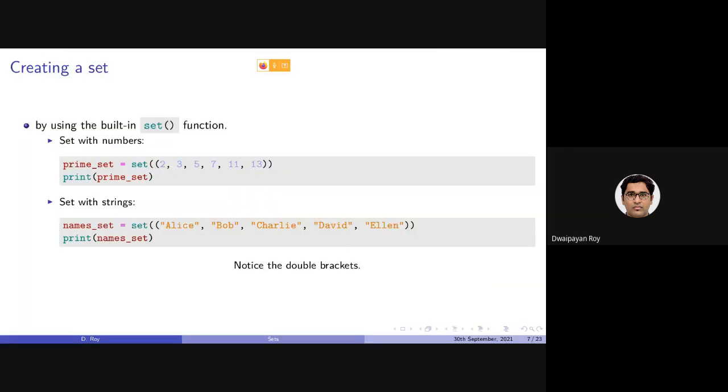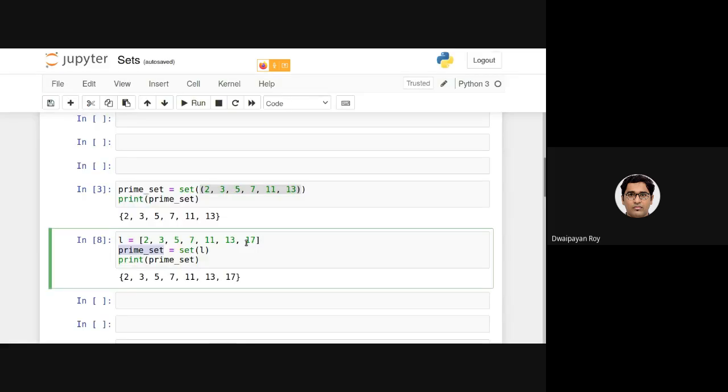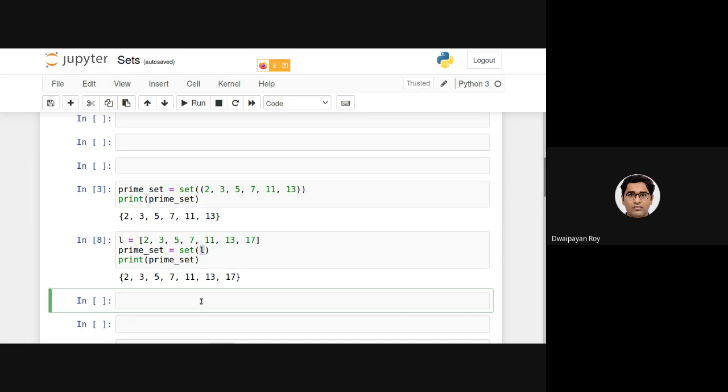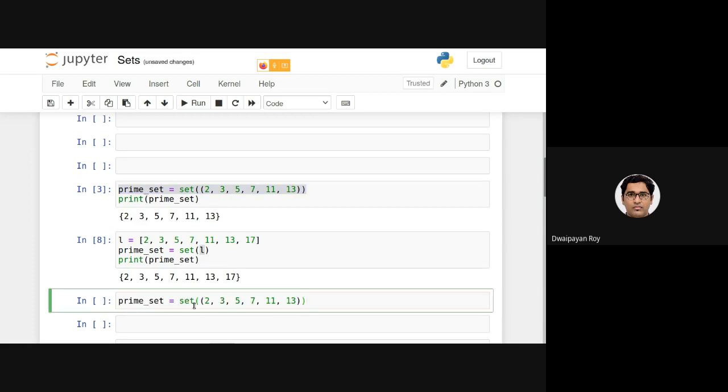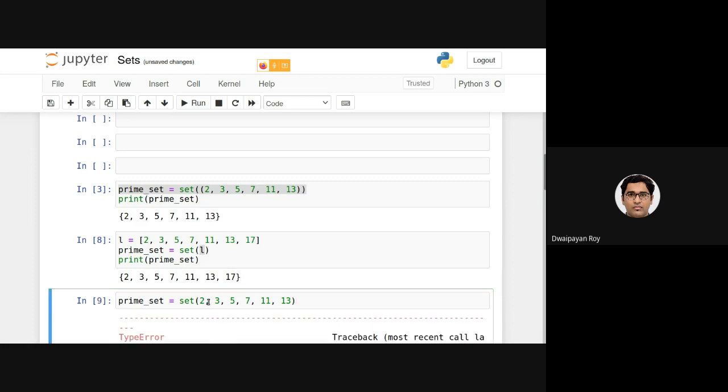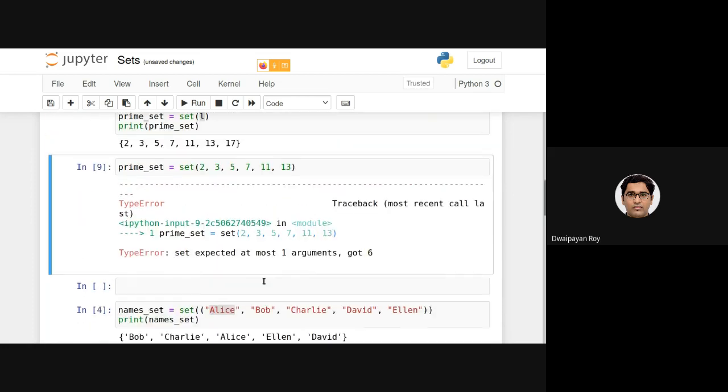But again, we should not be using a single bracket. In this case, the argument is a list, which is fine, but we should not be writing something like I have written earlier. We should not be writing something like this. This would provide us with a type error.